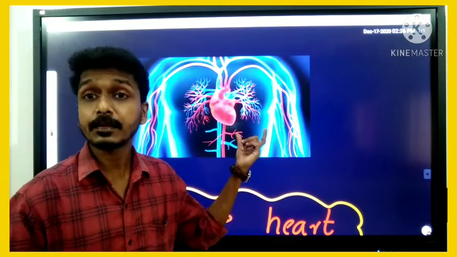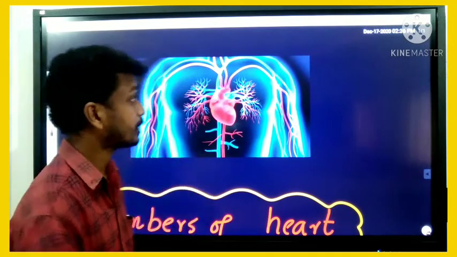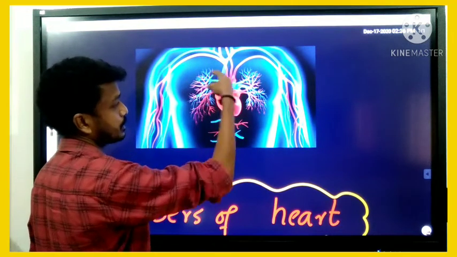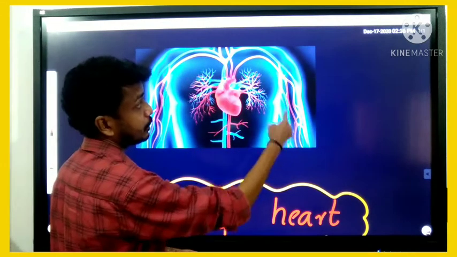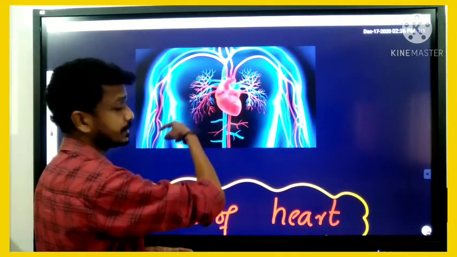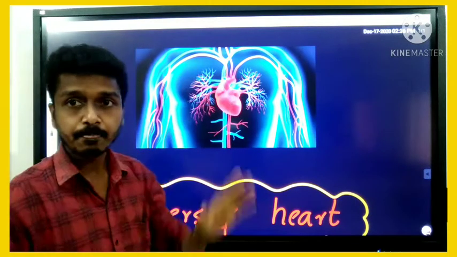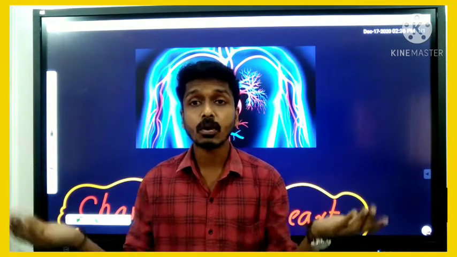So this heart is the major organ of our circulatory system because the heart helps to pump blood all over the body, with the help of the blood vessels. Here you can see the blood vessels, arteries and veins. With the help of arteries and veins, the heart pumps blood to all the parts of our body.